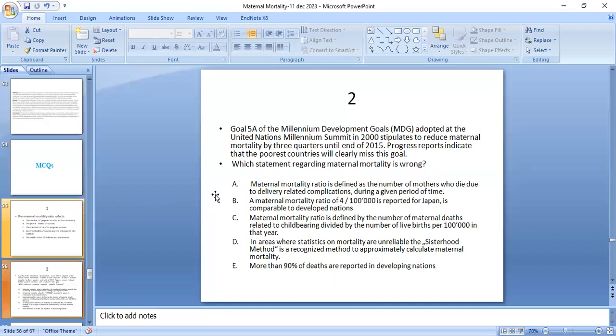It's not the maternal mortality ratio. Maternal mortality ratio is the number of women dying during pregnancy or due to pregnancy-related causes, and after 42 days after the termination of pregnancy, it's considered the cause of death, per 100,000 women. So this is not the wrong option. While D is not wrong, because the sisterhood method can also be used for calculating maternal mortality where the maternal deaths are not available.